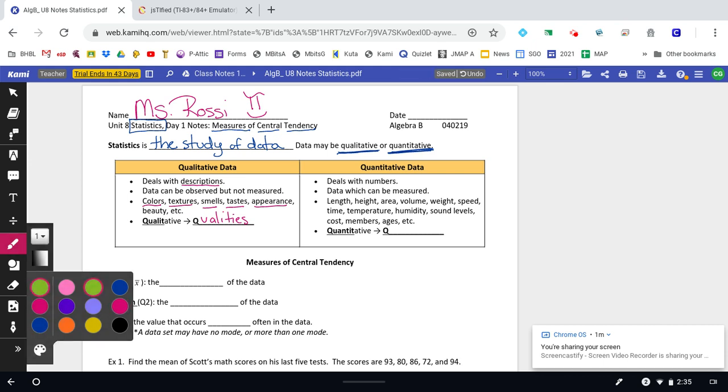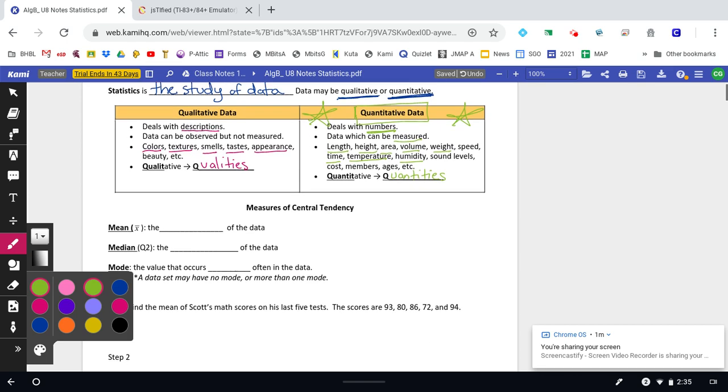Whereas quantitative data, which we're going to deal a lot more with, deals with a lot more numbers, right? Things that can be measured, like the length of something, the height of something. How big is something? How do we measure things and how do we try to make decisions based on those measurements? Things that are quantities. All right, so we're going to be really dealing with quantitative data in this study. But further in your math career, you're going to deal with a lot of other kinds of data, or we'll talk about how we can take qualitative data and quantify it.